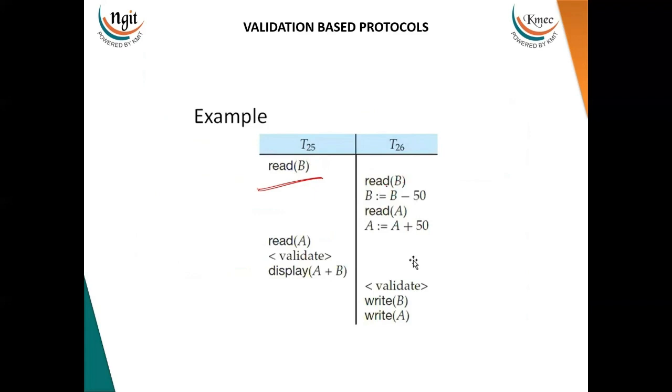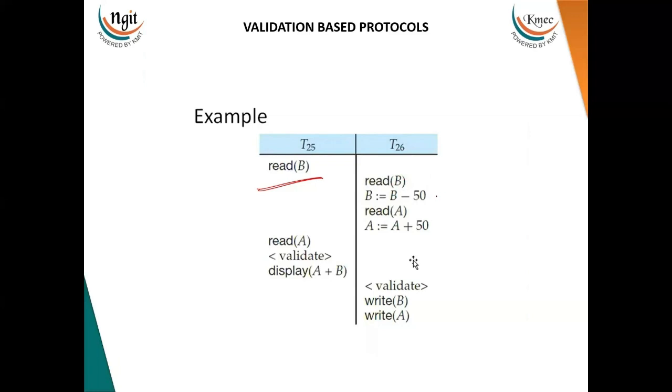Here you can say that read operations on the same data at the same time or at different times made by two different transactions are not a problem at all because they are not trying to modify the data. They are only reading the data. After performing the read operation on B, immediately T26 started performing updates on B, but it is not reflected.